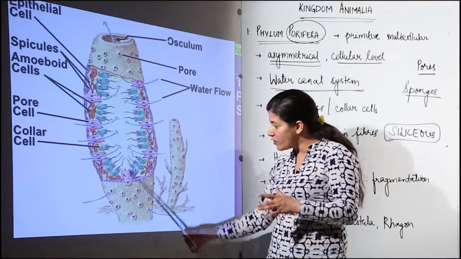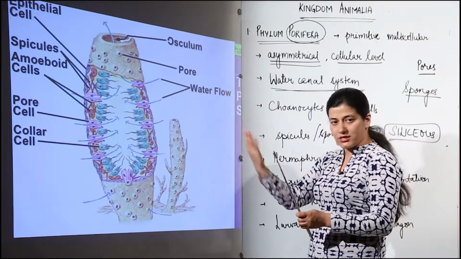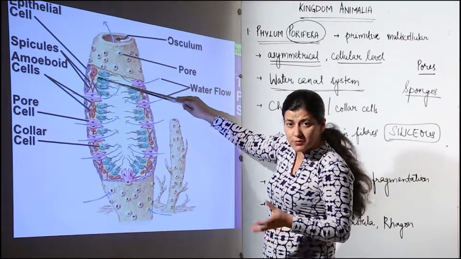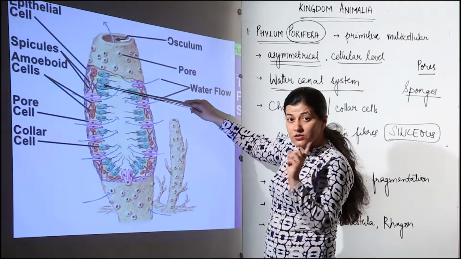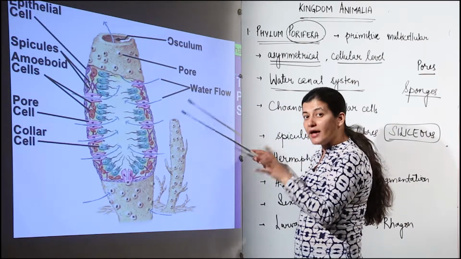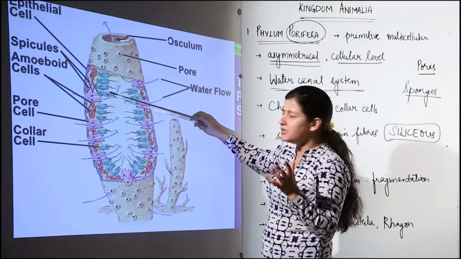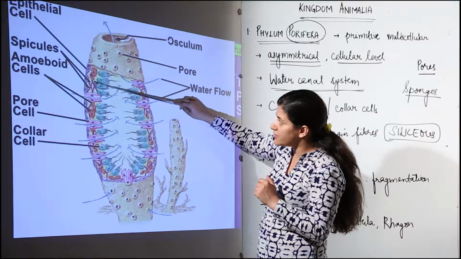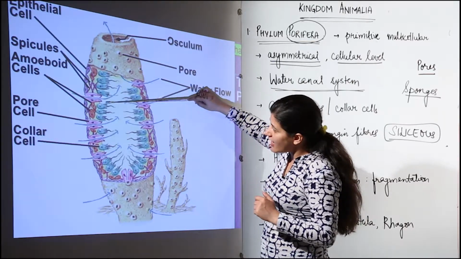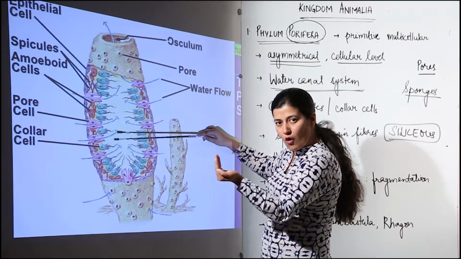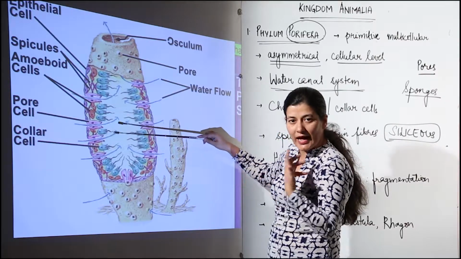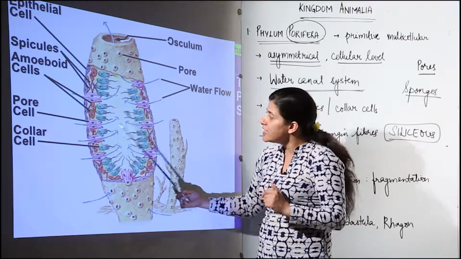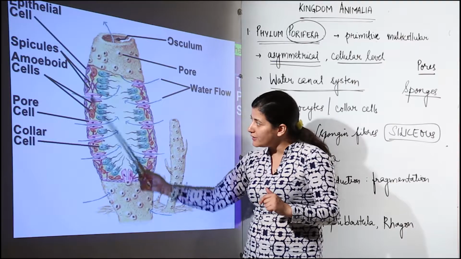See, this is the part of sponge that is being shown if we have to see its cross section. Now, see this, there are spicules which are present, there are spongin fibers which are making its exoskeleton. This exoskeleton is not to be confused with the higher animals' exoskeleton. This is the simple skeletal arrangement, we can say. We have the epithelial cells. In the epithelial cells, there are embedded spicules. Then you see that there is a layer of cells which is forming the boundary of the organism. Basically, the animal's boundary is the actual animal. So, that boundary is made up of a few layers of cells, the outermost being the epithelial cells.